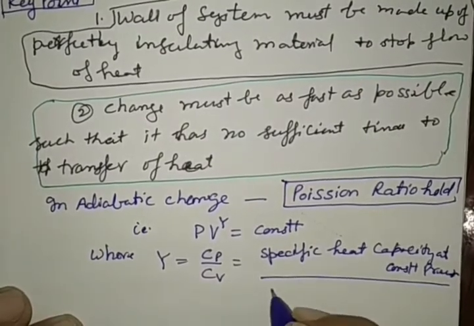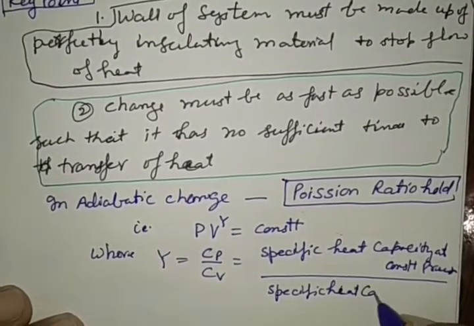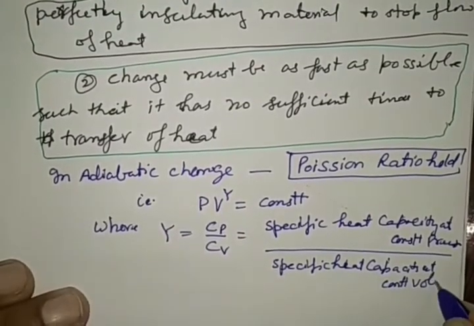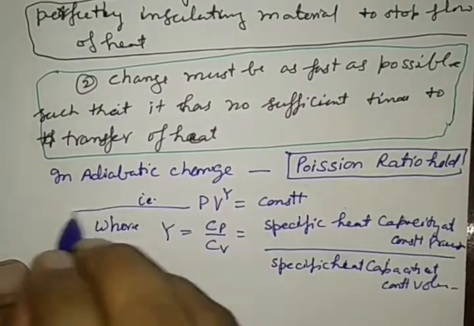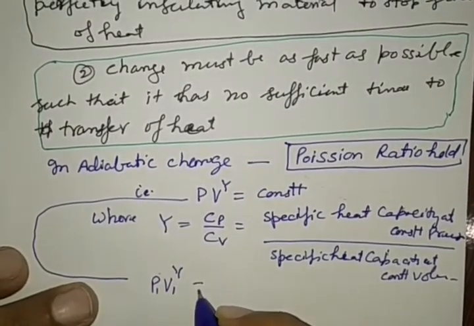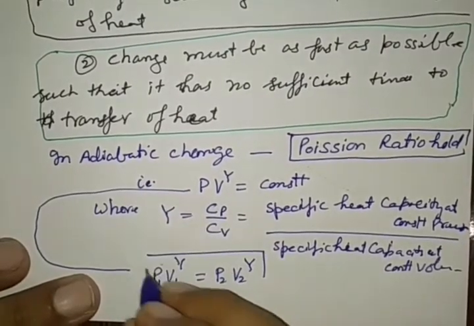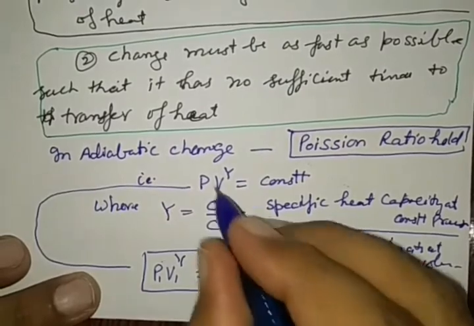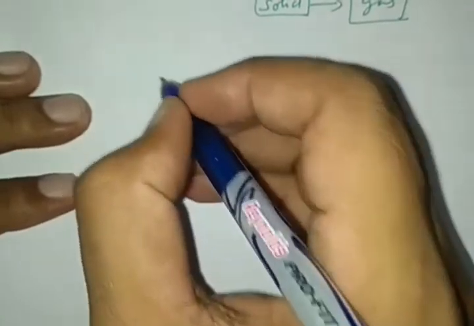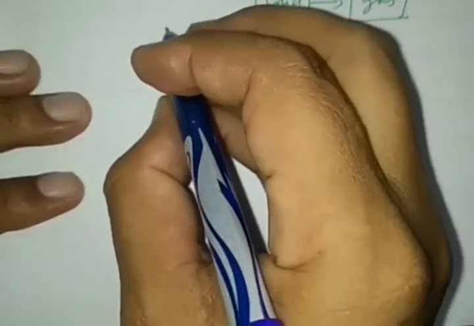by Cv, the specific heat capacity at constant volume, right? This equation can also be written in this form: P1 V1 to the power gamma is equal to P2 V2 to the power gamma. It can also be named as this. If we say these two equations are here, the Poisson ratio can also be written in this form and in another form by using the ideal gas equation.